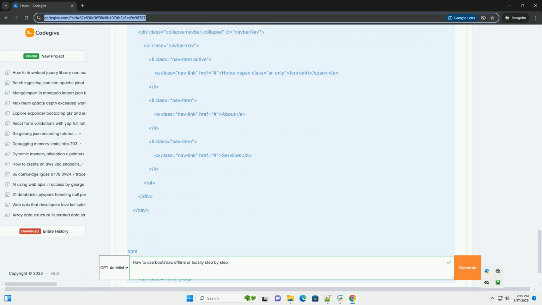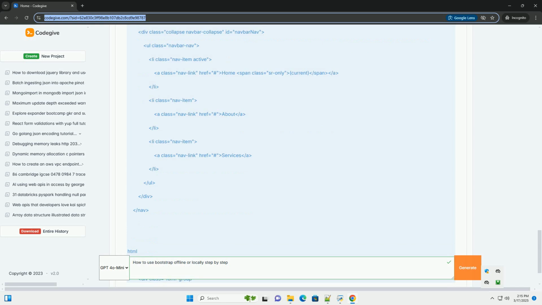This is a Bootstrap container class. It centers the content and provides responsive padding on different screen sizes. Asterisk button class equals btn primary click me /button. This is a Bootstrap button with the btn and btn primary classes, which gives it a primary color, usually blue, and Bootstrap's default button styling.